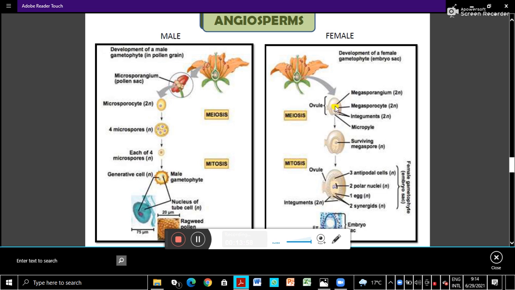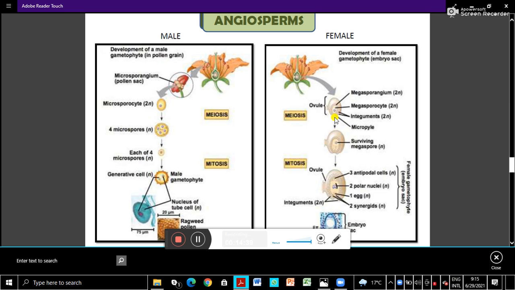Okay, and then in the females, the pistil is the female reproductive structure. So the ovary, inside that the ovule, and the ovule is the megasporangium. In it the cell is called a megasporocyte, 2N. Then it has an integument. The integument is the covering of the nucellus, and inside the nucellus the megasporocyte is there. After meiosis there are 4 cells formed. So here there is a difference between male and female. In the male, all 4 meiotic products are functional. Here only one megaspore is functional. The rest of the 3 will disintegrate.